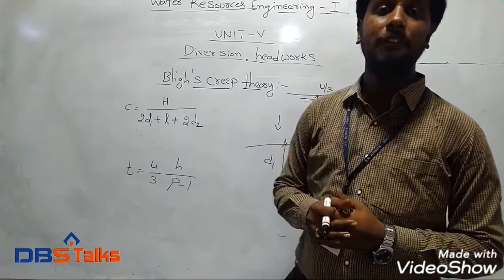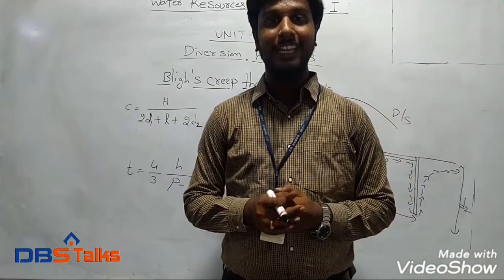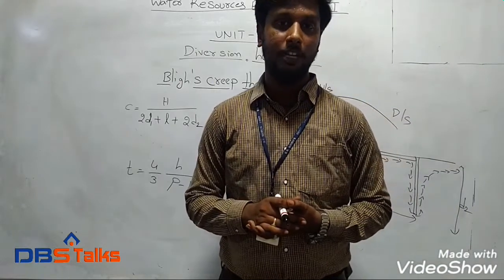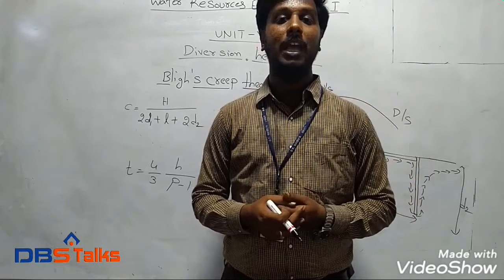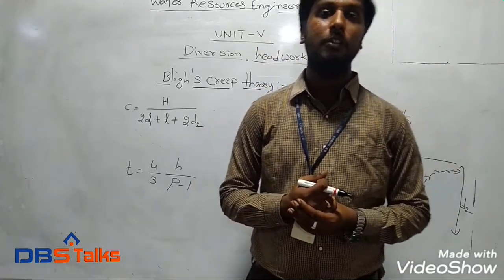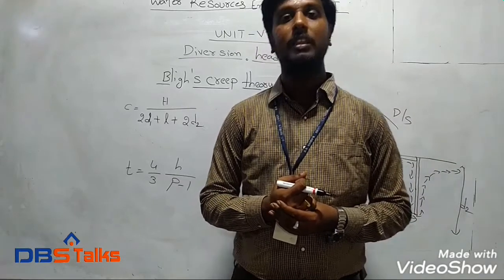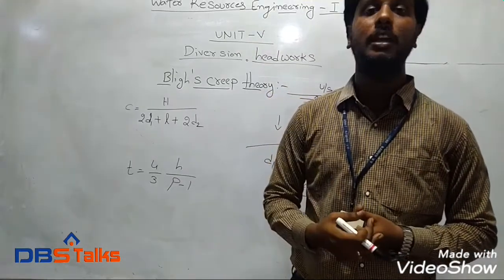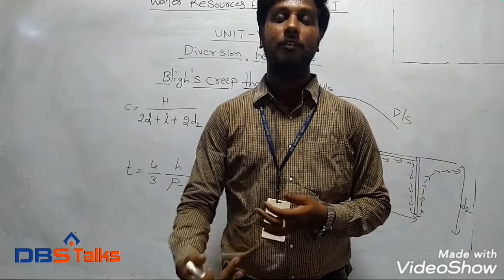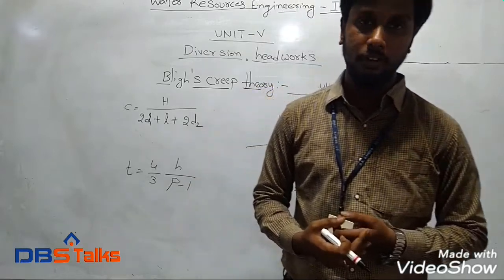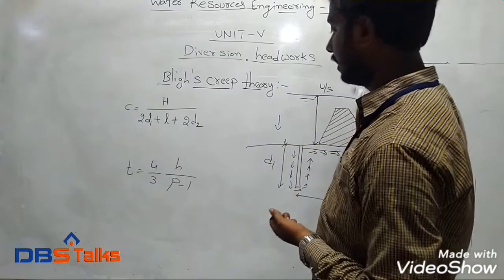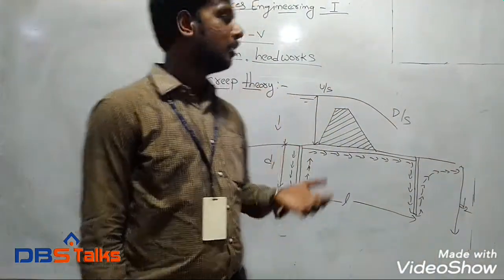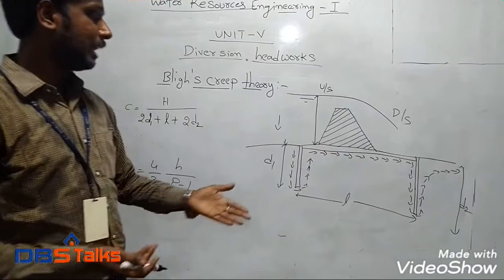Here he mainly focuses on increasing the travelling length of the water particle. Due to increasing the travelling length, at the same time the gravitational force predominates on the water particle. That water particle will automatically flow in a vertical manner. Finally it will reach the ground water. So there is no problem occurring for this diversion headwork. Okay, so here the Blight's theory is explained.